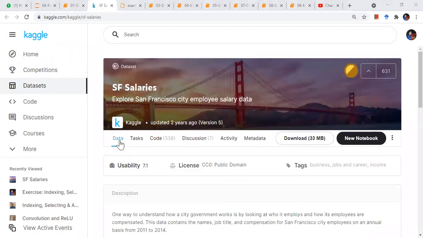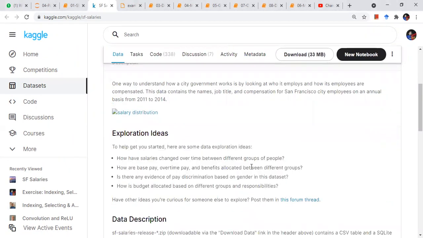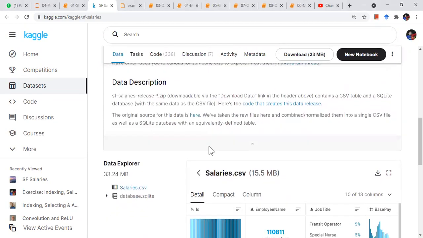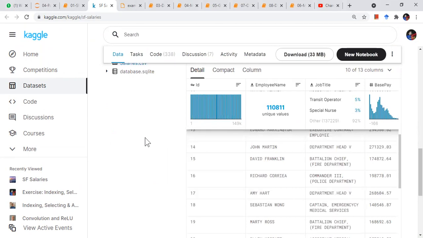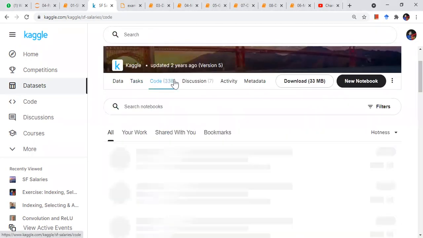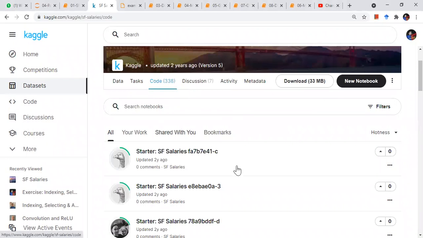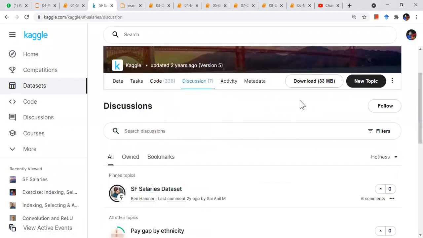So I can look at my data like this. What is my data about, right? You can just expand to see what my columns are, what the data descriptions are, and what my data looks like. It will give you a visualization along with the column names also, right? Then you can see what task you have to do here. Then this is the code submitted by other people. You can directly see it and check it against the performance, right? Now some discussion is going on. So this is what Kaggle is.